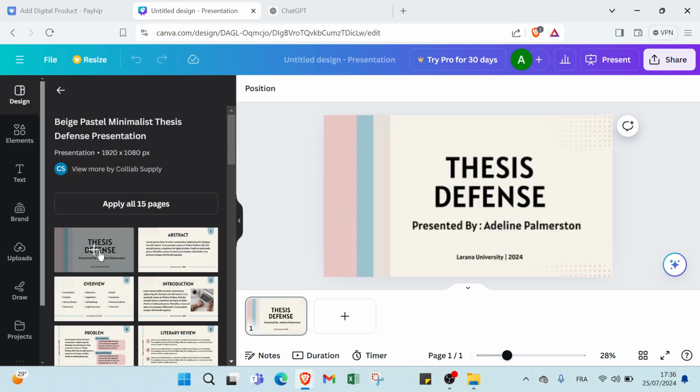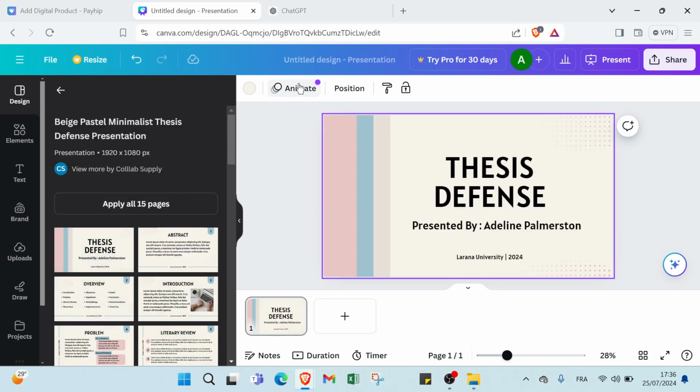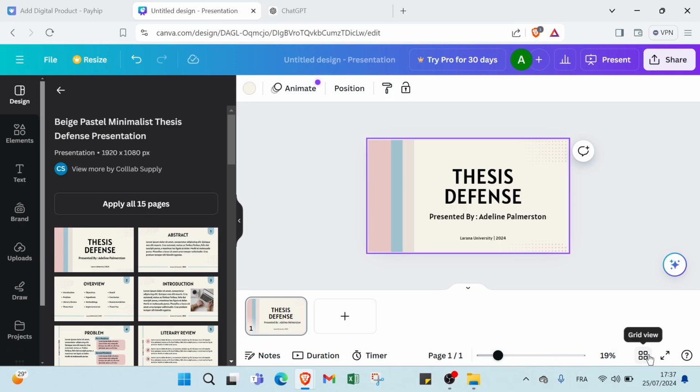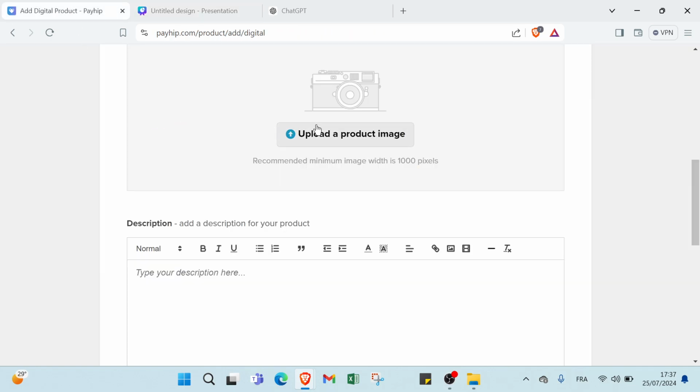So all you have to do is, if you want to animate, position, copy style, lock background, add comment, actions, quick, add page, also notes, duration, timer, page 1 of 1. You can just zoom. As you can see, we can come back here and the normal. Also we have a grid view, present full screen, and you can modify it as you want. Then all you have to do is share it and come back to the ad and apply a product image.